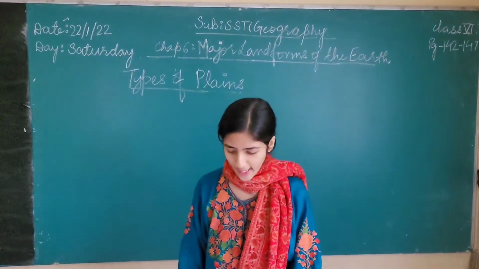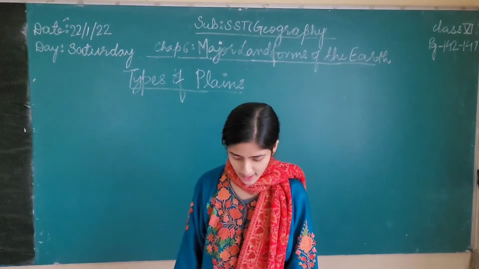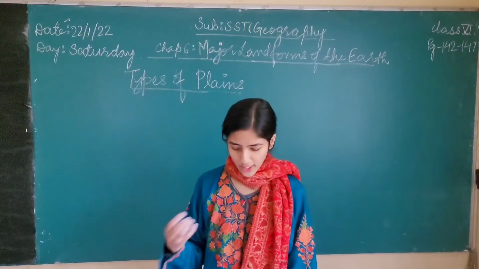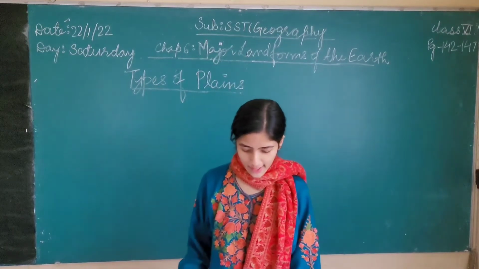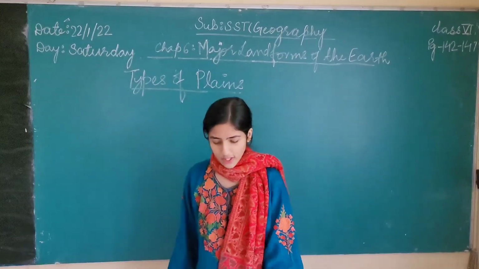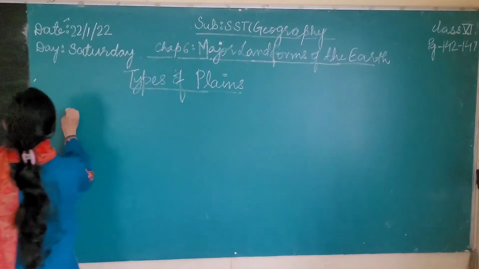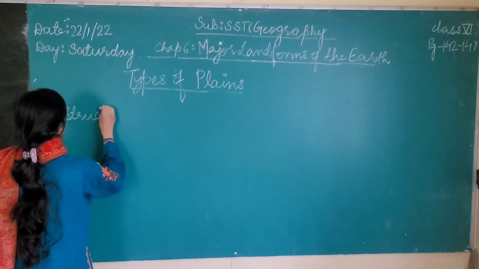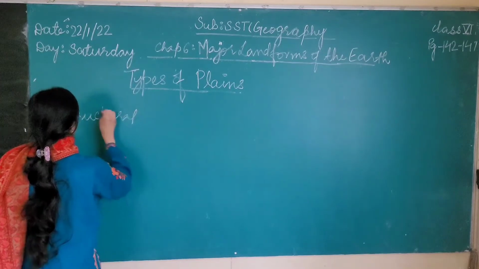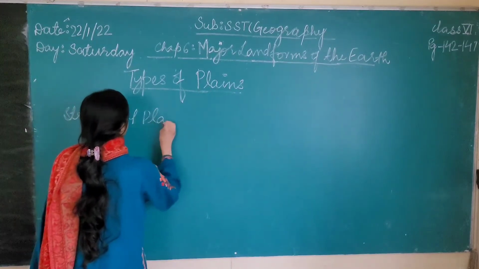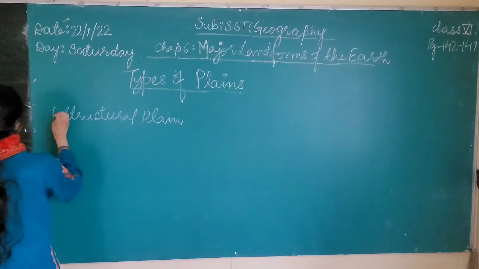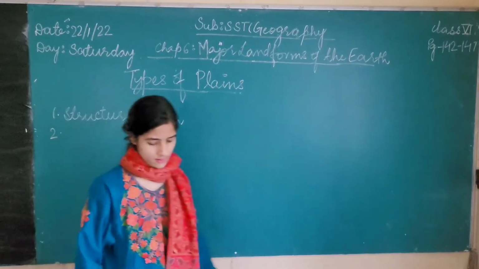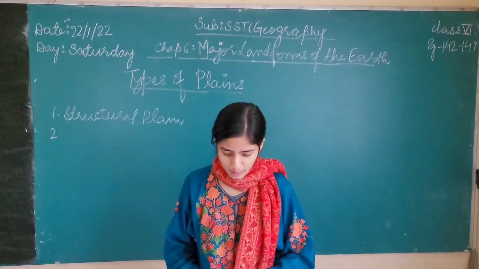Then there are different types of plains. The first one is a structural plain, which is an original low-lying area of the world. And the second one is depositional plains.